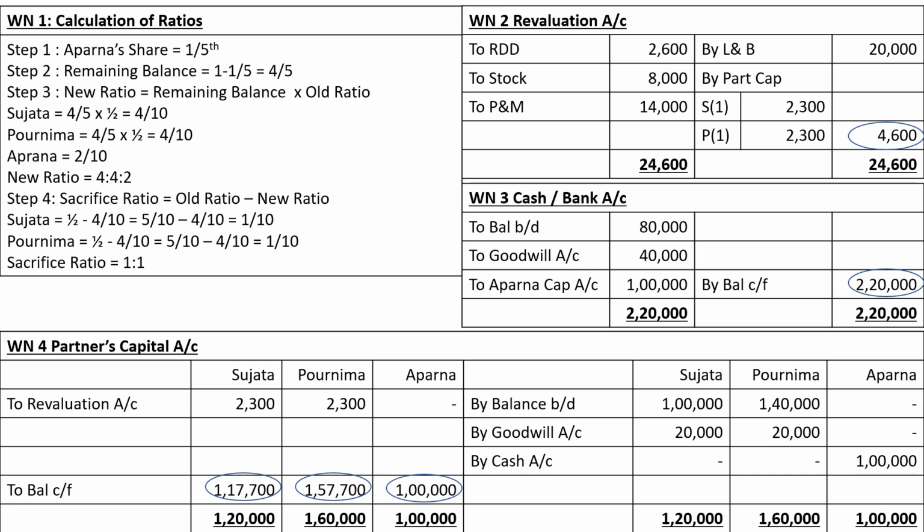Okay, these are the points which are there. This 4,600 is already transferred to partners capital, so it is not going to come in our closing balance sheet. But this 2,20,000 rupees closing balance, the name is by balance carried forward, it will have to come to closing balance sheet. Similarly, here the name is balance carried forward, that means it will have to come to closing balance sheet. So partners capital account will come to closing balance sheet, and cash and bank account will come to closing balance sheet. Be careful, partners capital account will go to balance sheet liability side, and cash and bank account will go to balance sheet asset side.